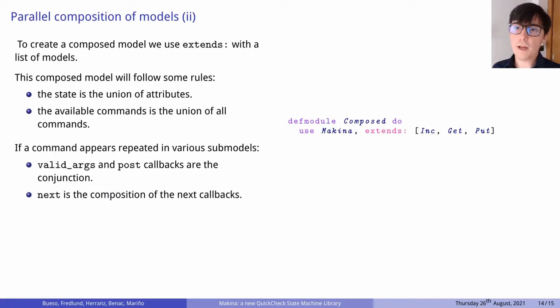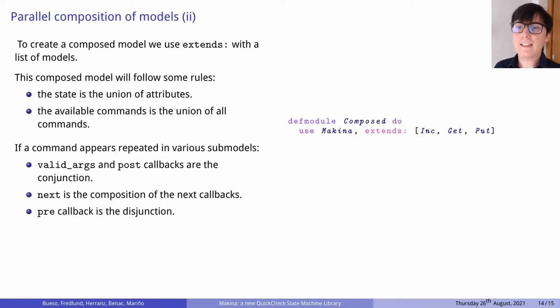The next callback will be defined as the composition of the next callbacks defined in the submodels. This means that the resulting symbolic state will be the result of applying the next callbacks of the submodels. The application of the next callbacks is performed in order of appearance in the list provided to extends. The precondition callback in the composed model is the disjunction of all the callbacks in the submodels.